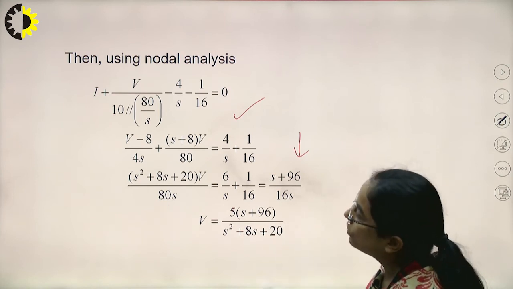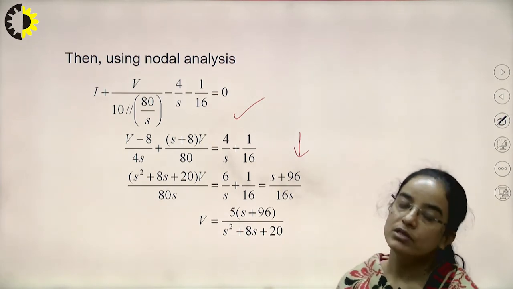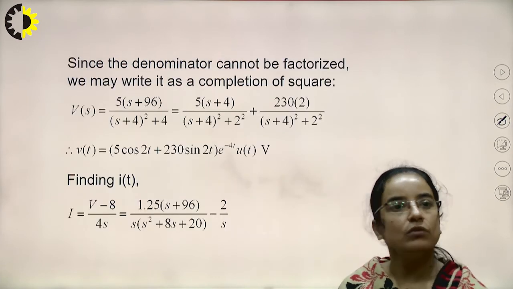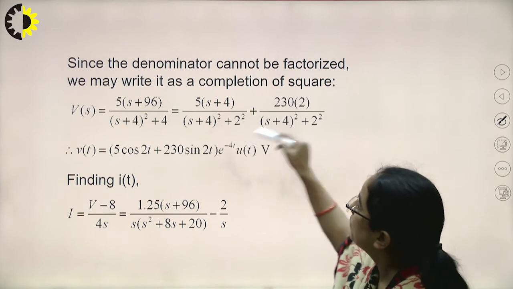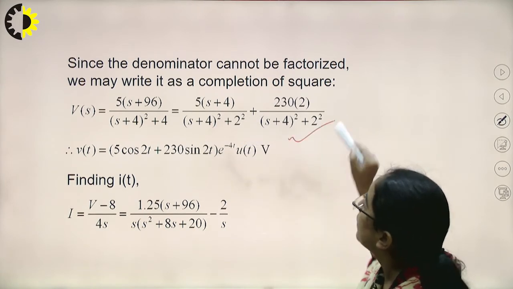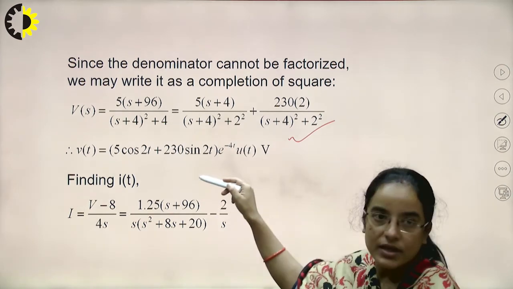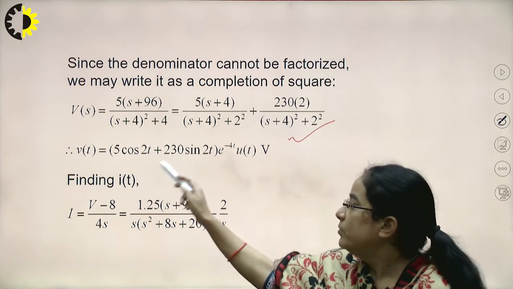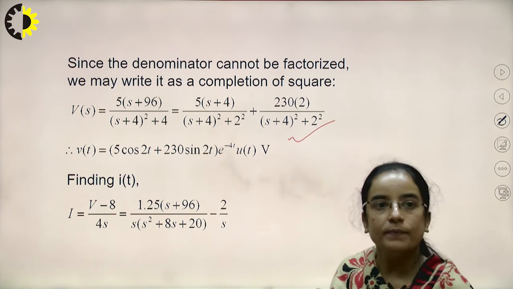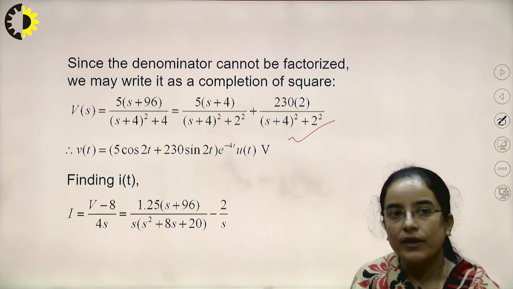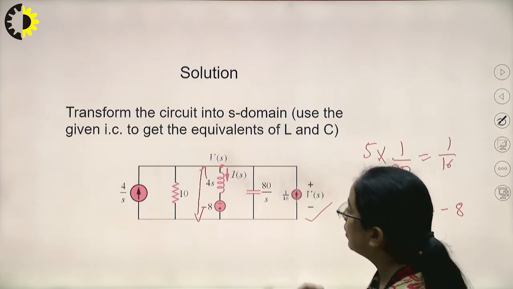Now you need to calculate the VT, so you will find the inverse Laplace of this function. See here, this has been factorized, and finally this Vs is this, and by applying the inverse Laplace transform it has come as 5 cos 2t plus 230 sin 2t e to the power minus 40 ut. This is the Vt.